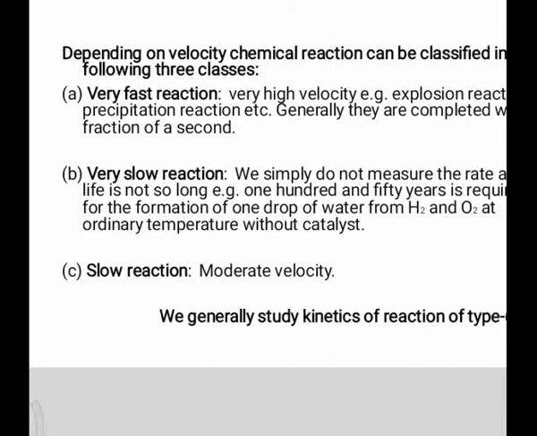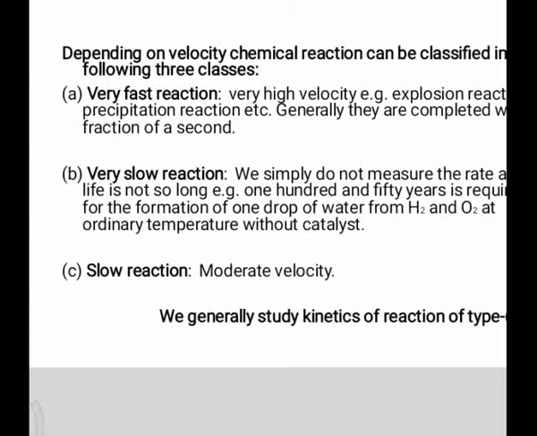Very slow reaction. Those reactions which proceed very slowly and take days, months or years for completion are called slow reactions. For example, rusting of iron. Moderate reaction or slow reaction: the reactions which take place with moderate speed, neither very fast nor very slow, are called moderate reactions.